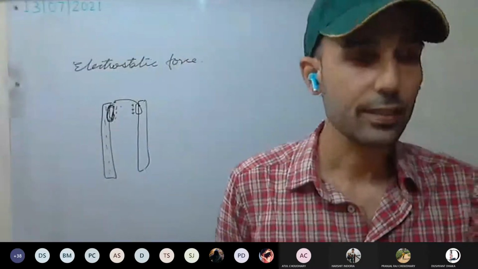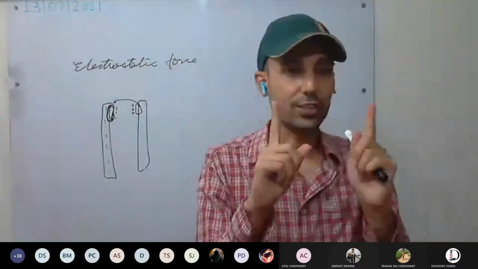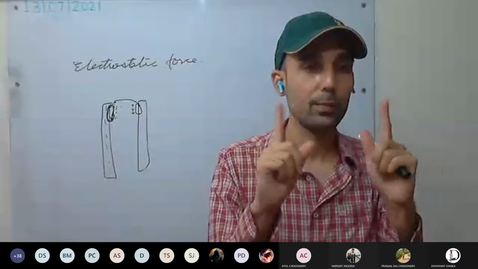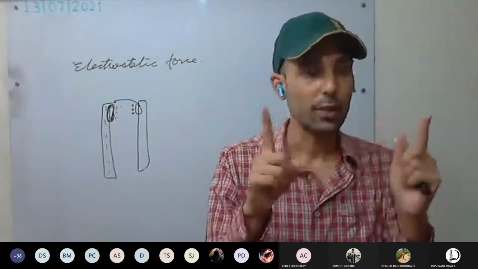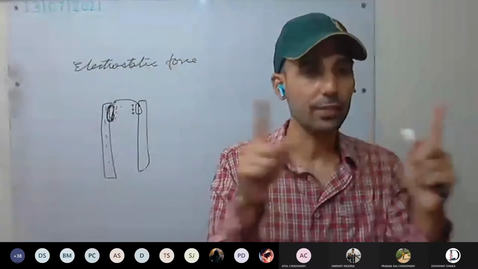Okay. Next is electrostatic force. If they are two positively charged bodies, will they attract or repel? Both are positively charged. They will repel. If they are oppositely charged, they will attract. Negatively charged both, they will repel.